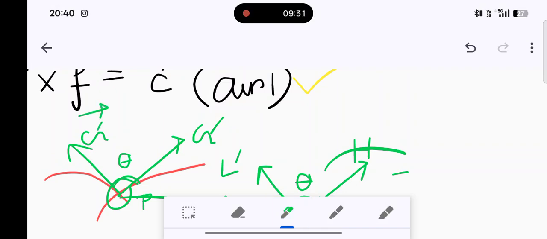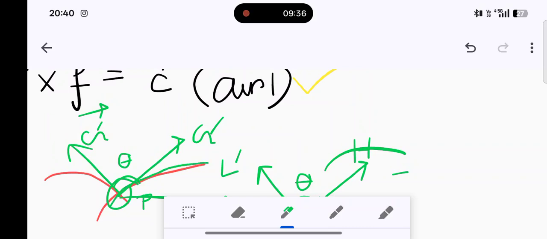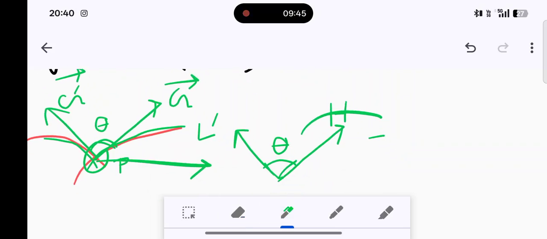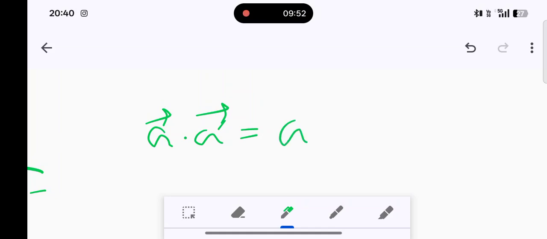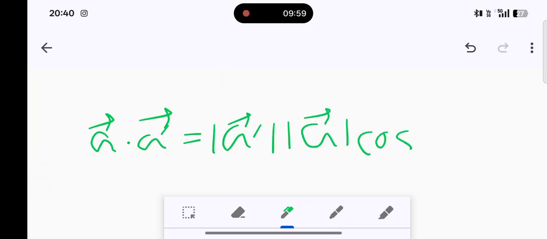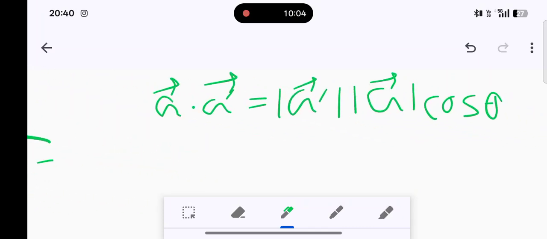This is the gradient of this surface, and this g vector is the gradient of this surface. Hopefully you can understand. So we just need to do a simple dot product between two gradients, which is nothing but the magnitude of the first gradient into the magnitude of the second gradient into cos theta. Theta is nothing but the angle between the two level surfaces. This is the use of gradient.